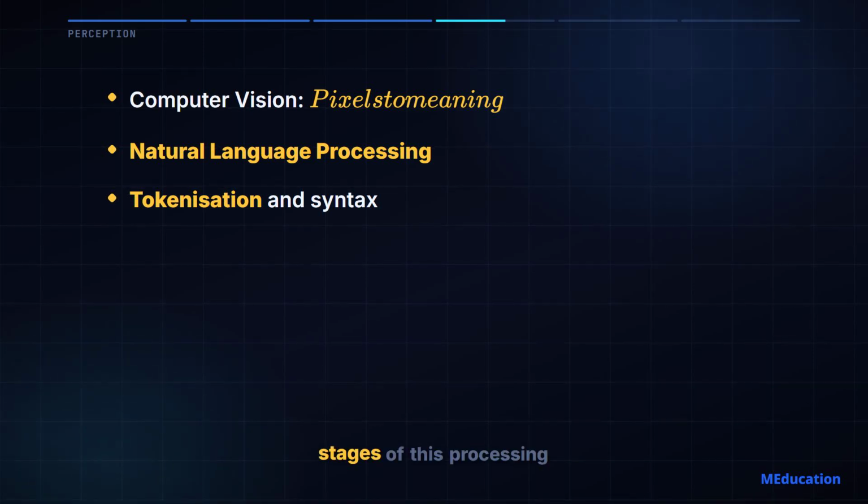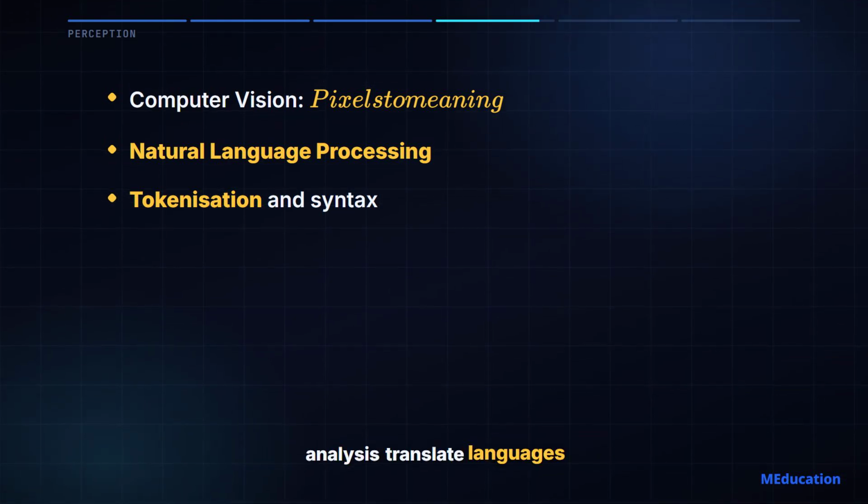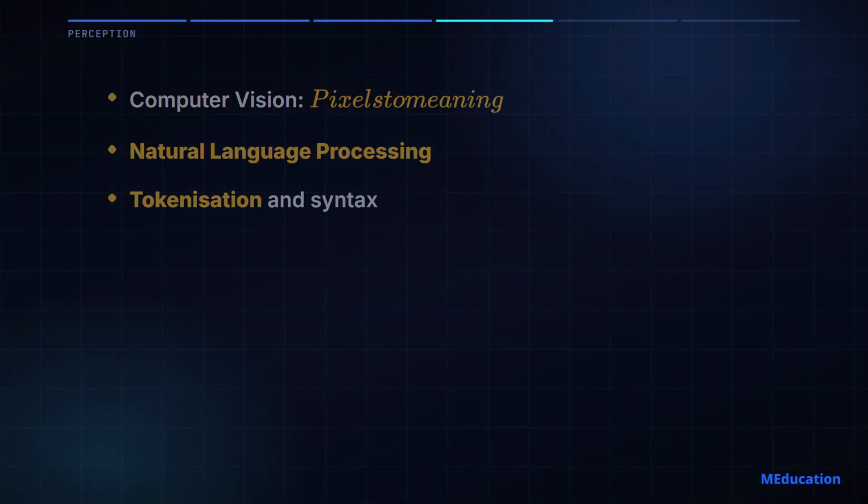You will trace the exact stages of this processing, from tokenizing raw text to understanding syntax and semantics, enabling machines to perform sentiment analysis, translate languages, and power the chatbots we interact with daily.